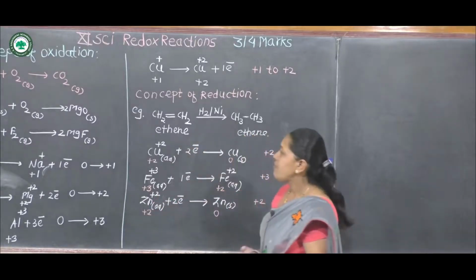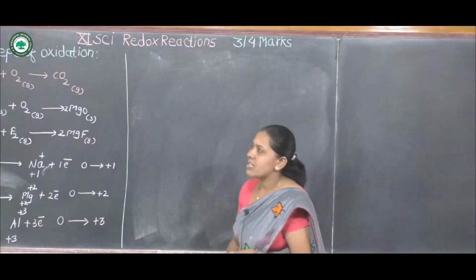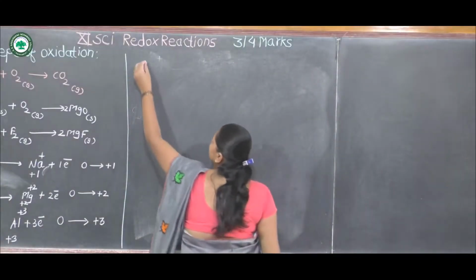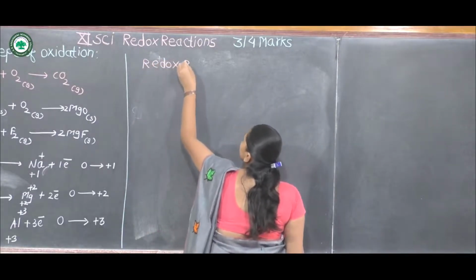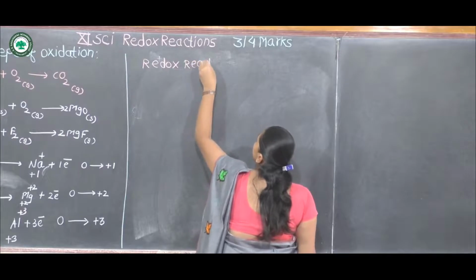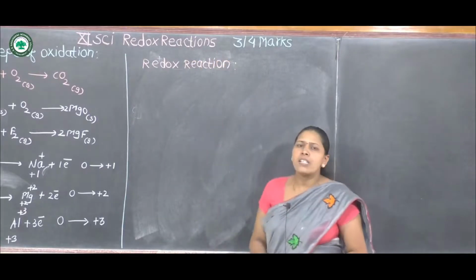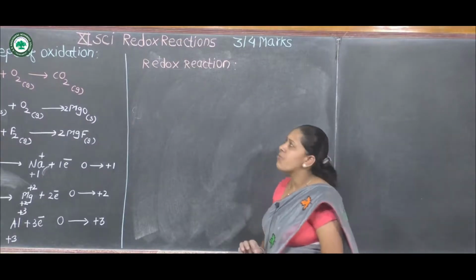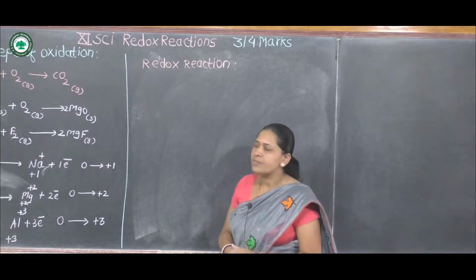Then what is meant by redox reaction? We know that redox is the abbreviation used for reduction and oxidation.